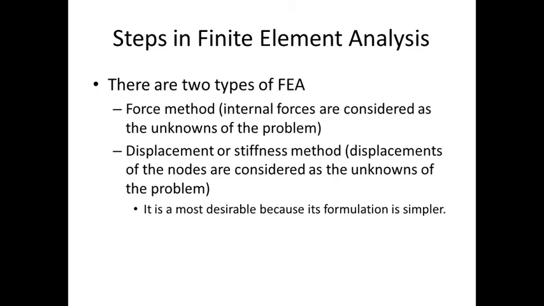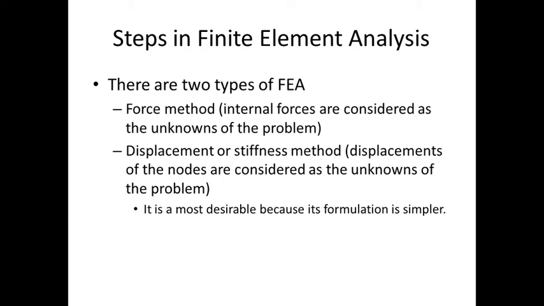Then, steps in finite element analysis. What are the steps available in finite element analysis? There are two types: the force method, and the displacement or stiffness method. In the force method, internal forces are considered as the unknowns of the problem, such as heat. After that, the displacement or stiffness method.